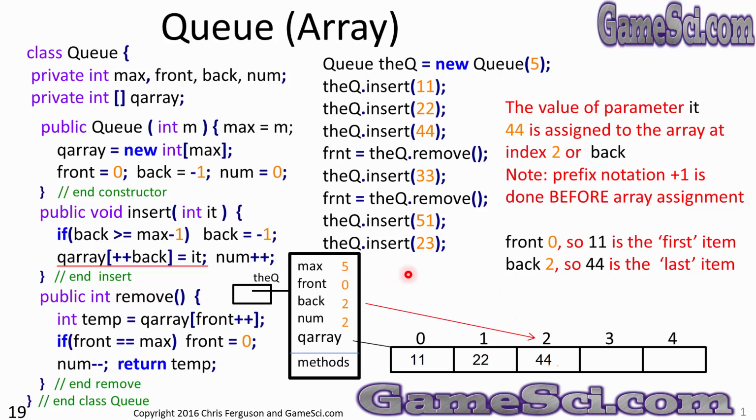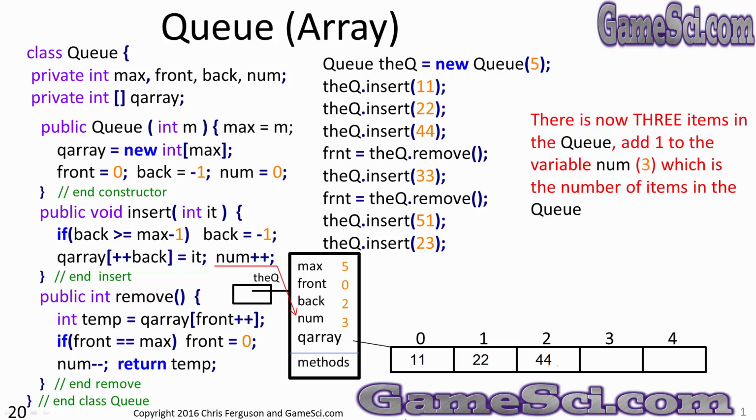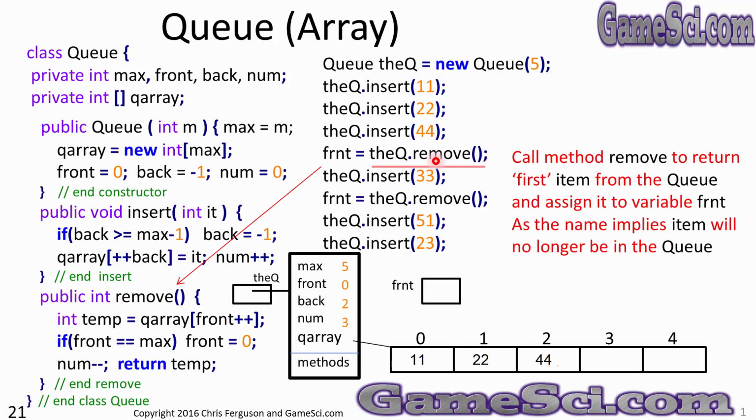Front now contains a 0, so 11 is the first item in the queue. Back now contains a 2, so 44 is the last item in the queue, or is at the back of the queue. num++ bumps to 3 because there are 3 total items in the queue. Back to the calling code.